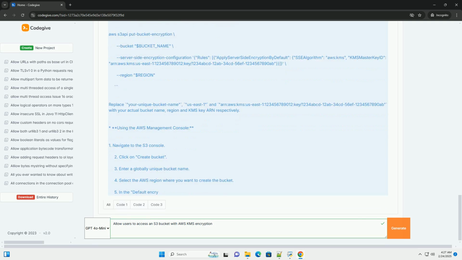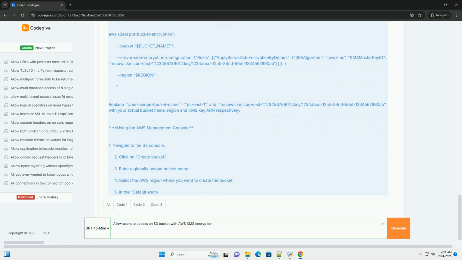Encrypt data in transit: in addition to encrypting data at rest with KMS, also ensure that data is encrypted in transit using HTTPS. Multi-factor authentication, MFA: enforce MFA for IAM users who have access to sensitive resources. Avoid hard-coding credentials: never hard-code AWS credentials in your code. Use IAM roles or the AWS Secrets Manager to manage credentials securely.